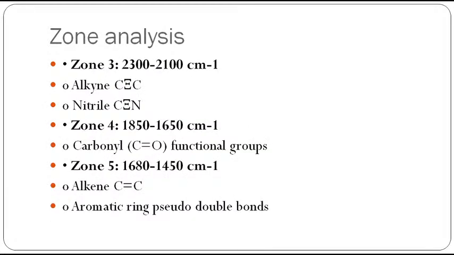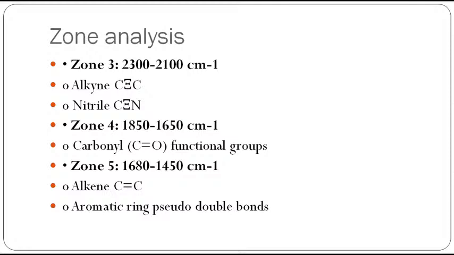Zone 3 is the region of the triple bond, from 2300 to 2100. It contains only C triple bond C or C triple bond N, but by seeing the molecular formula and other factors, we can eliminate one and choose the other. There is nothing else; that type of bonding is not available there.